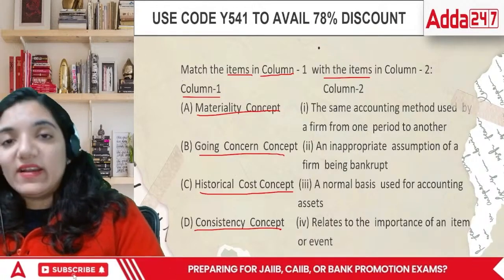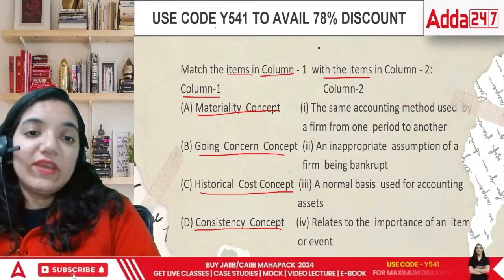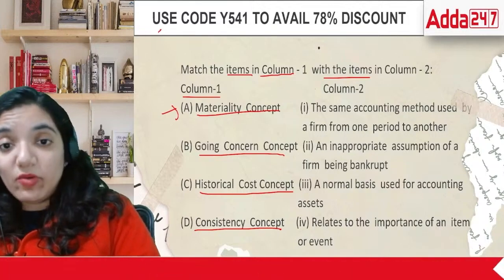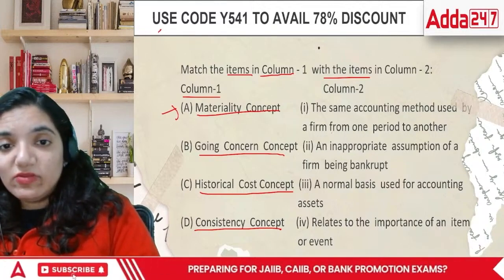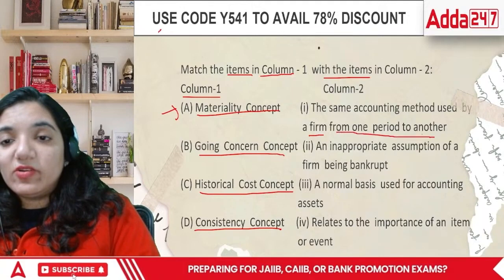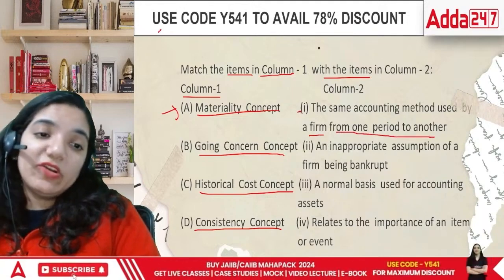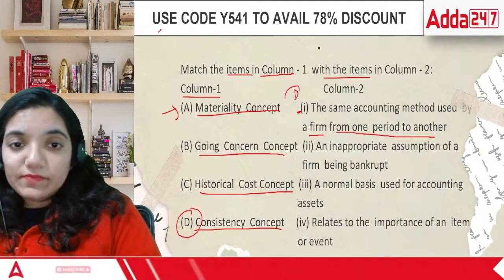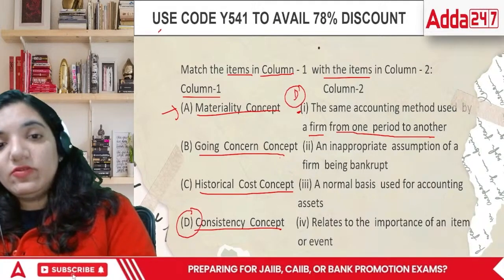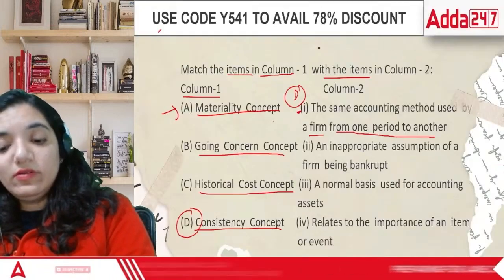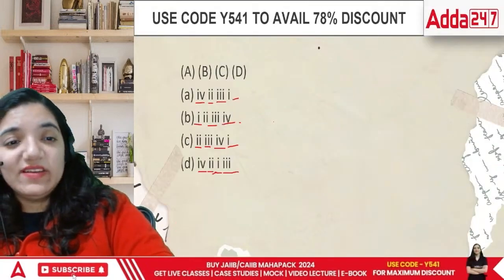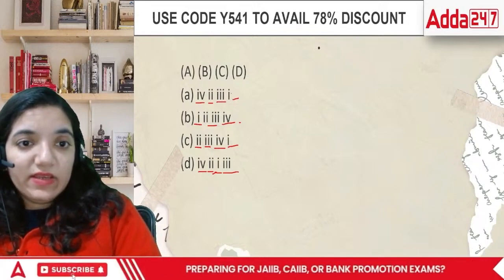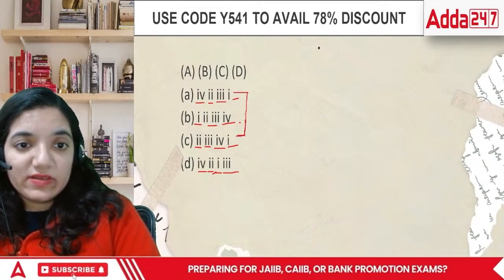Now let's move back and do them individually. When we look at materiality, record only the thing which is very, very important. The same accounting method used by the firm from one period to another, the same thing used over a period of time, is D. Okay, now I know D is 1. So in this case, what would be the answer? If D is 1, then D1, I have two options.